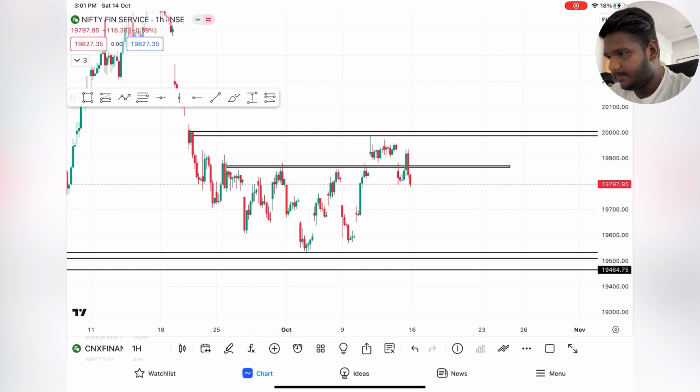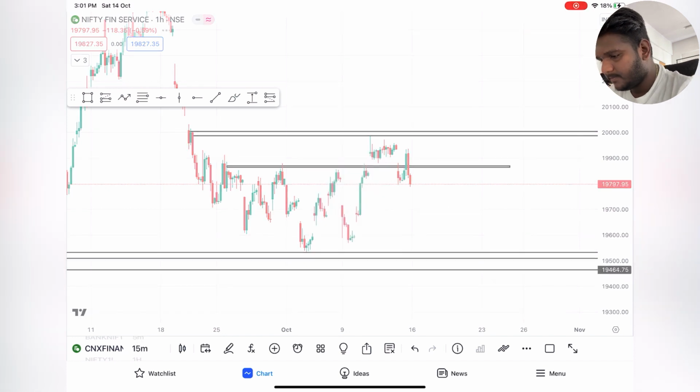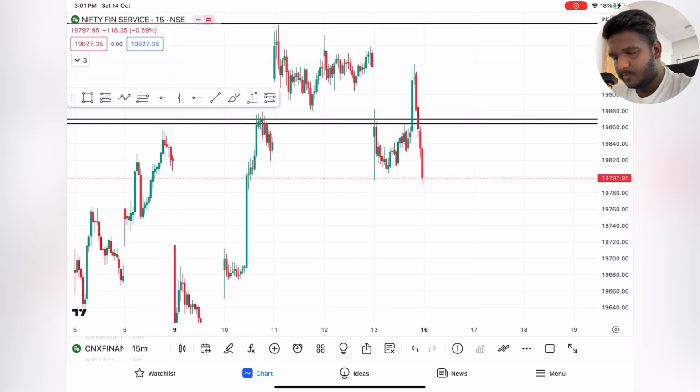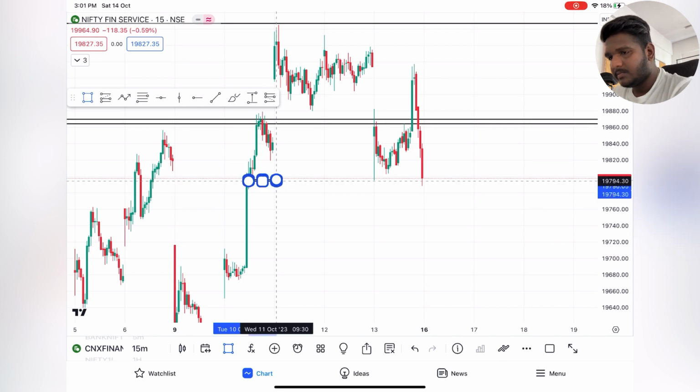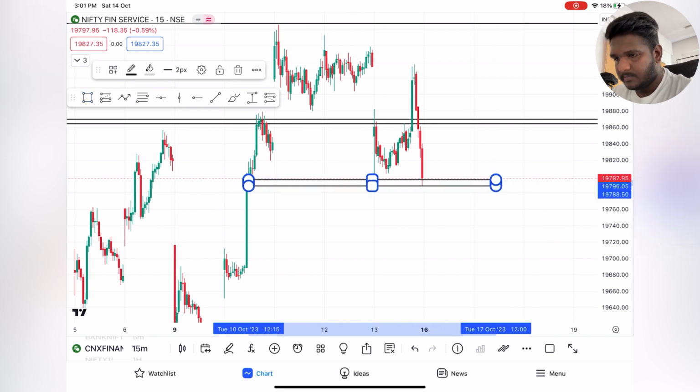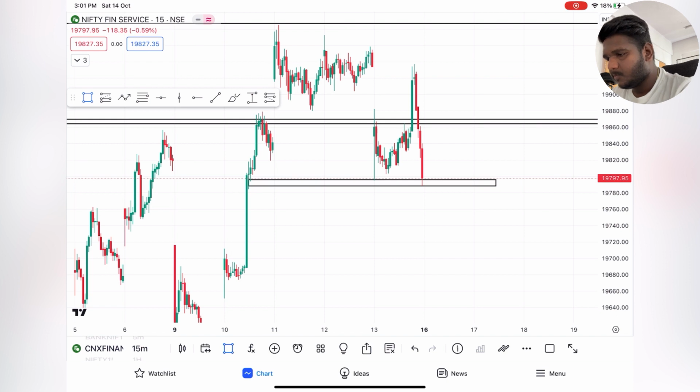Good. Compared to Nifty, Fin Nifty and Bank Nifty look weak.